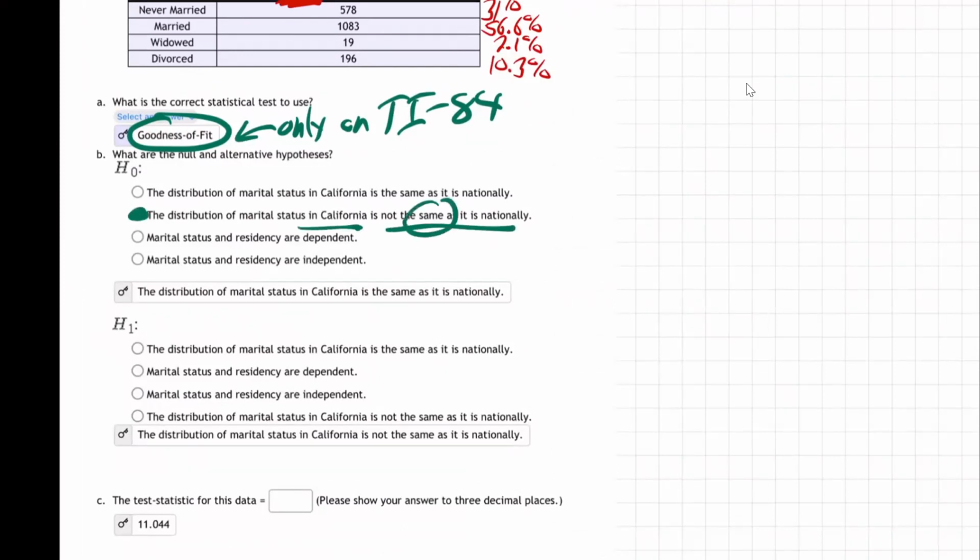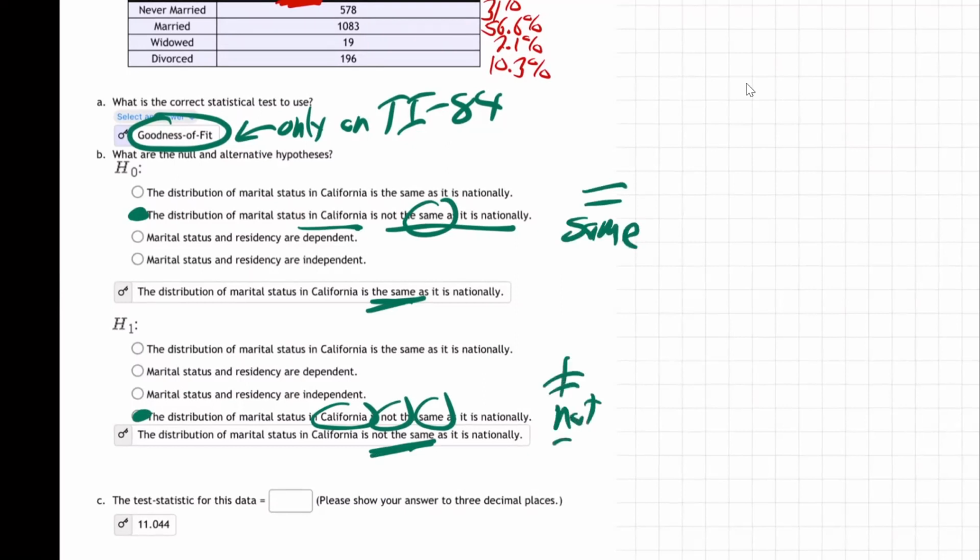California is the same. And H1, California not the same. Right? Yeah, same, not same. So there we go. What is H0 always? H0 is always equal, huh? And equal is same. And H1 is not equal, not the same.